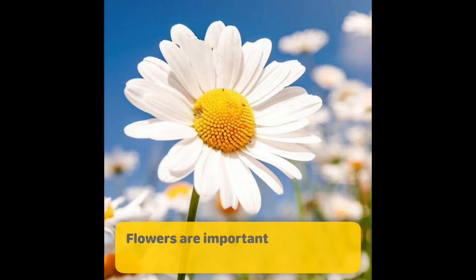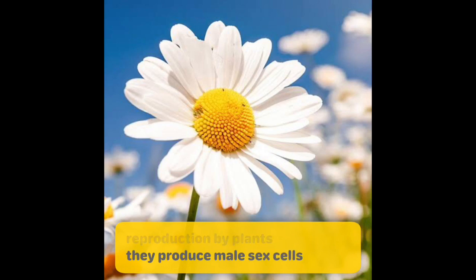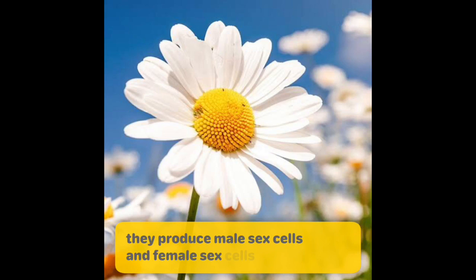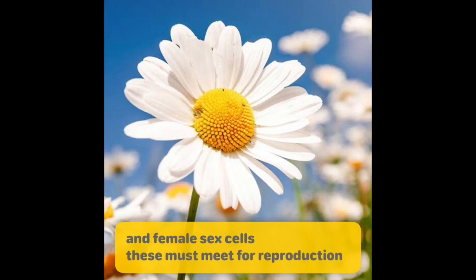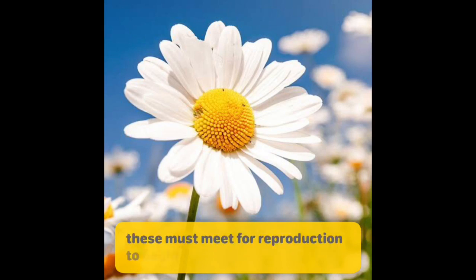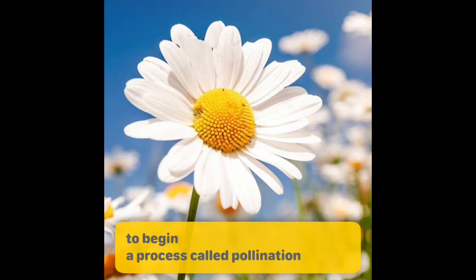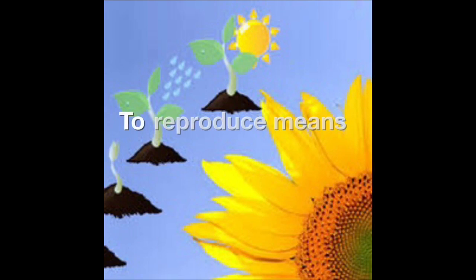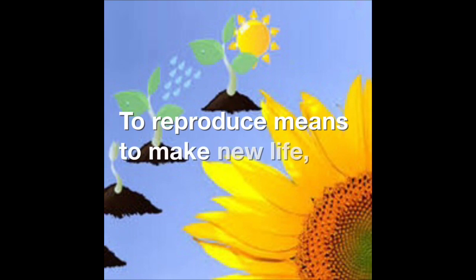Flowers are important for sexual reproduction by plants. They produce male sex cells and female sex cells. These must meet for reproduction to begin, a process called pollination. To reproduce means to make new life.